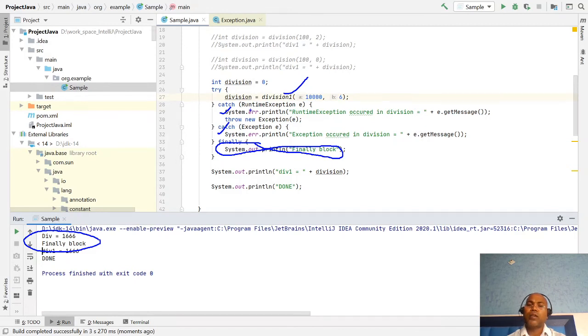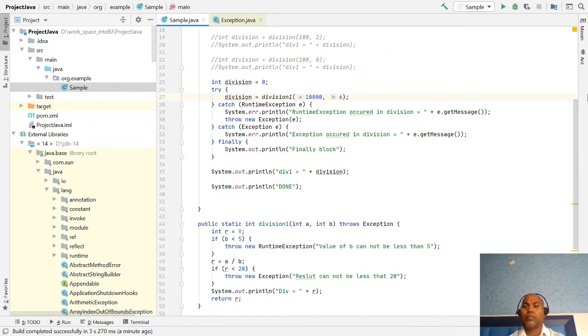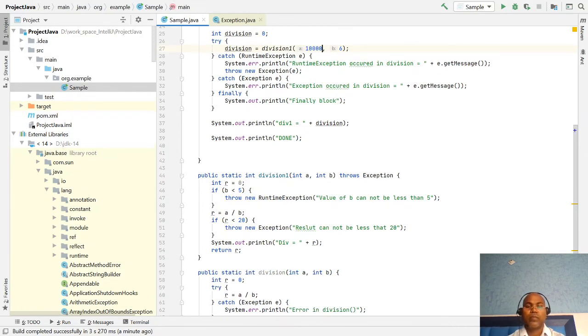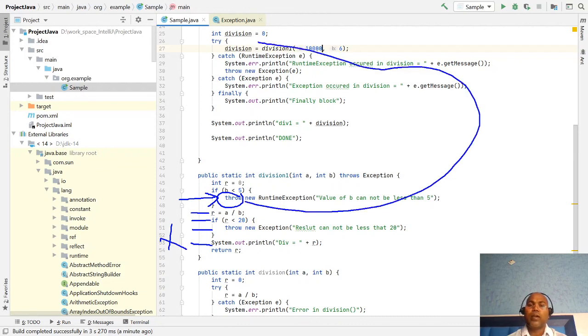If a particular exception occurs and you throw some exception to your calling method, this finally block is still executed. So the throw keyword is used to throw any kind of exception manually in a particular situation. The rest of the instructions are not executed, and the calling method has two options.